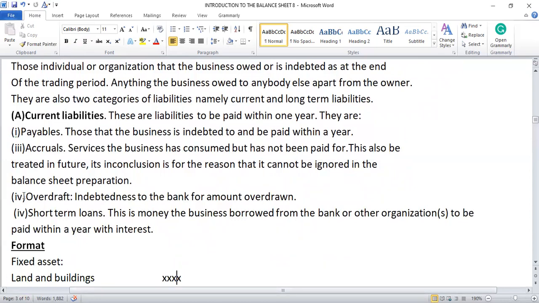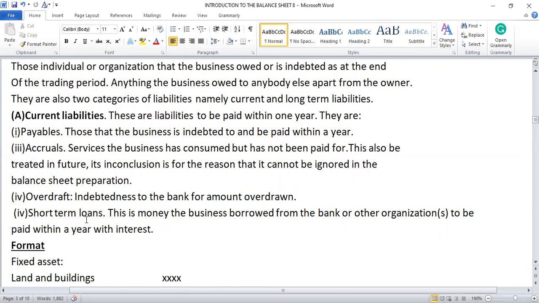So we come to overdraft. What do we mean by overdraft? Indebtedness to the bank for an amount overdrawn. Normally, a business has a credit balance in the bank, but at times they will agree with the bank, and the bank will allow them to draw more than what they have in the bank. That is what we call an overdraft, which is also a form of short-term debt.